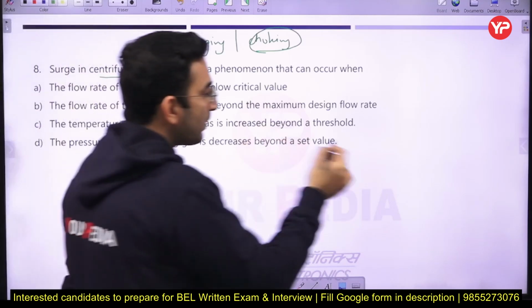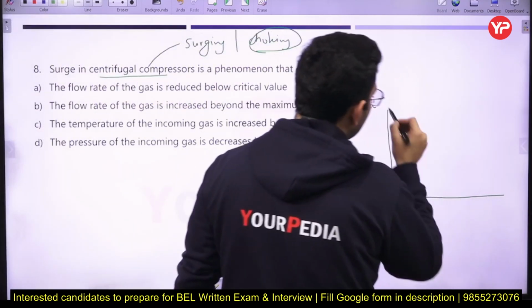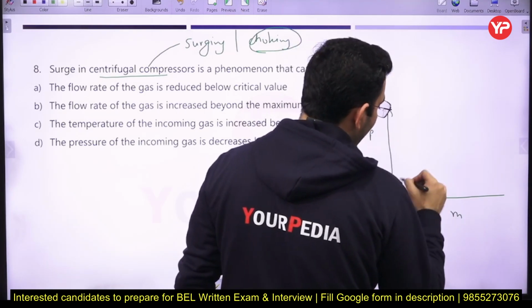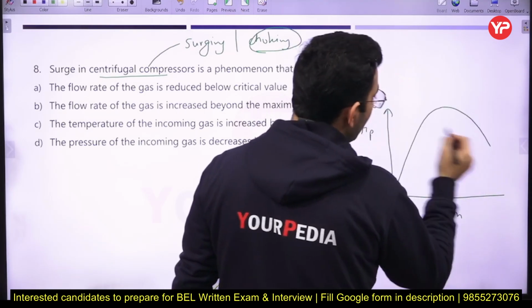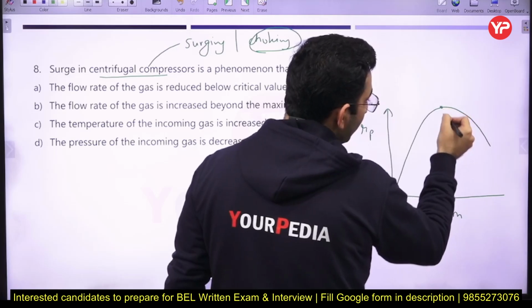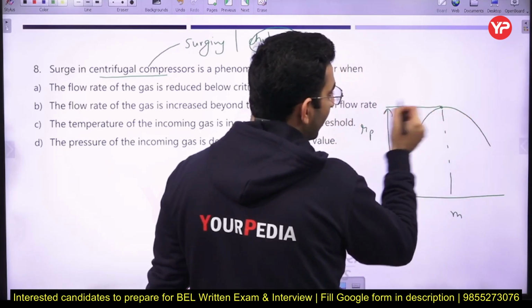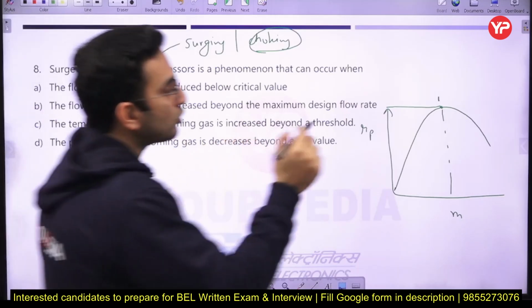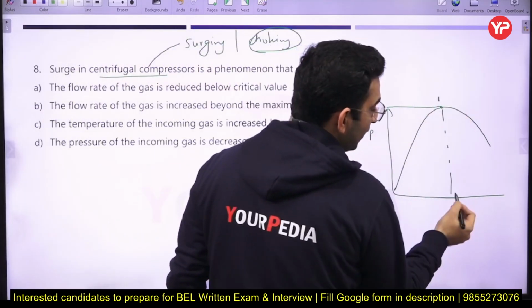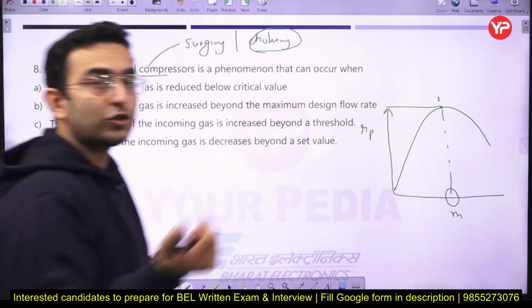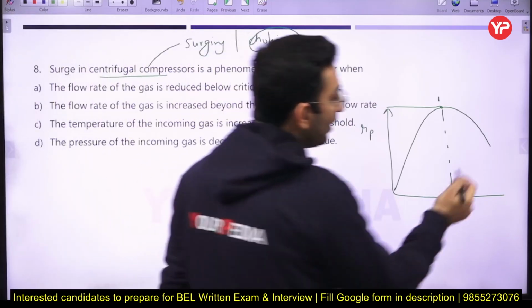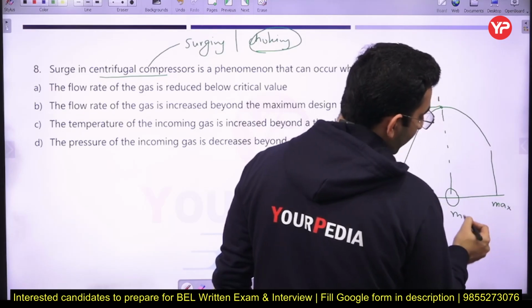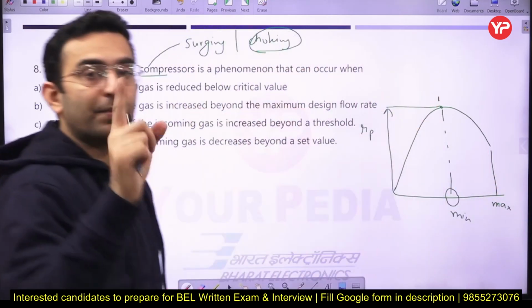Okay, so just remember, whenever you plot a graph between the mass flow rate and the pressure ratio, the graph will be plotted like this one here. The mass flow rate corresponding to the maximum pressure rise, this point number 1, represents the surge point. So point number 1 signifies the minimum mass flow rate which can be passed through the compressor, and similarly the maximum mass flow rate corresponds to Mach number 1.